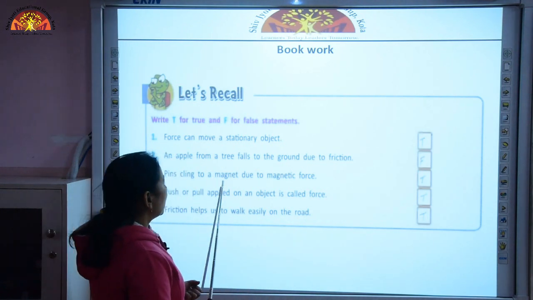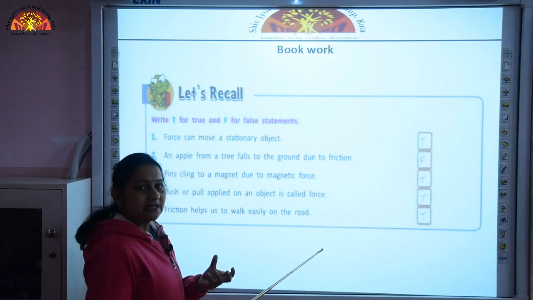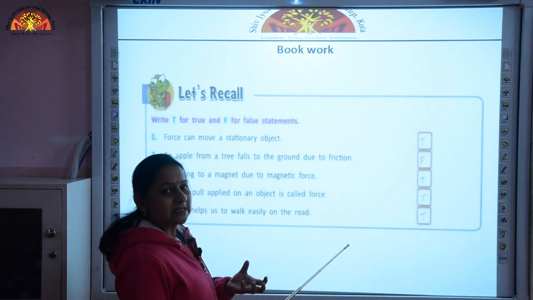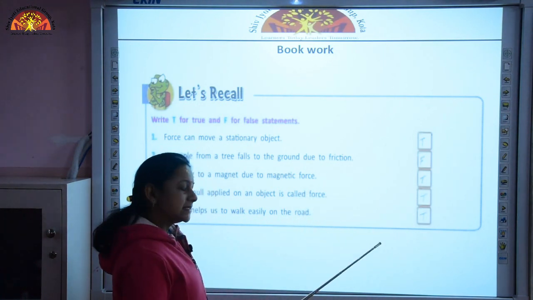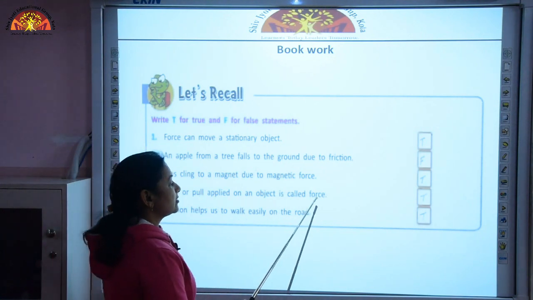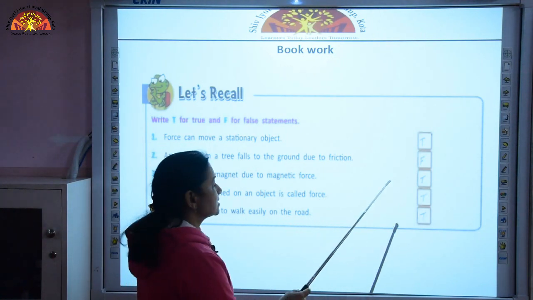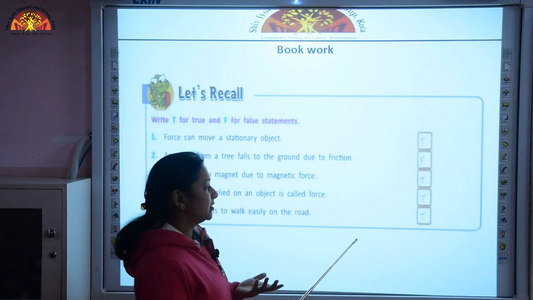Pins cling to a magnet due to magnetic force. Yes, when a magnet is brought near the iron pins, it will cling to the magnet due to magnetic force. So, we are going to write T for true. Push or pull applied on an object is called force. Yes, this is the definition of force. What is force? A push or a pull applied on an object.